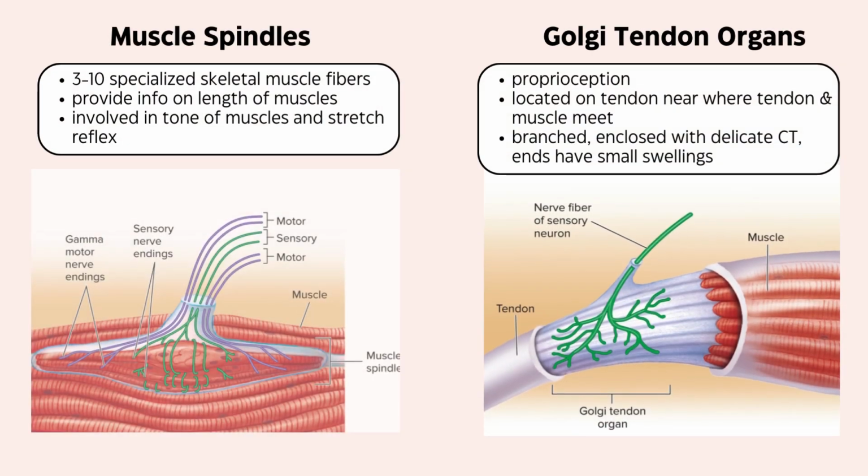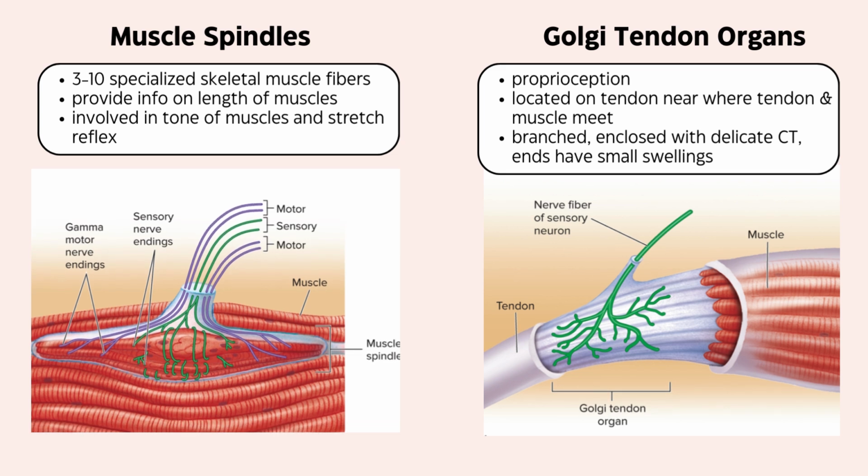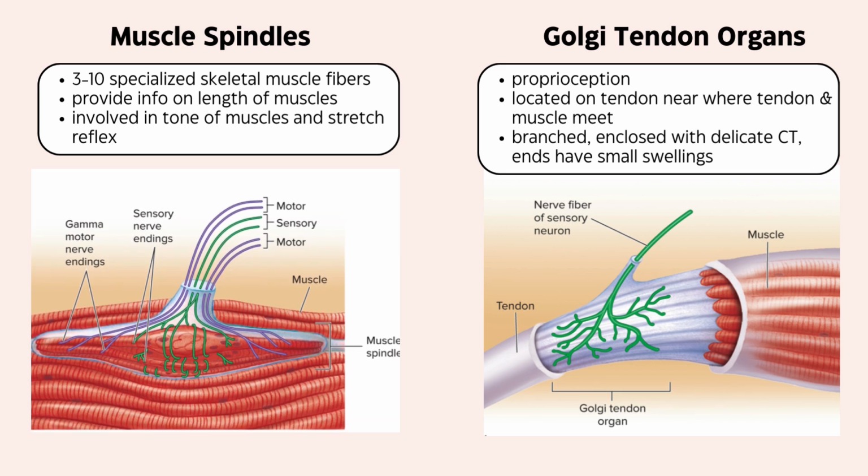Muscle spindles are made of 3 to 10 specialized skeletal muscle cells. They provide information about the length of the muscles and are involved in maintaining tone as well as being involved in the stretch reflex.